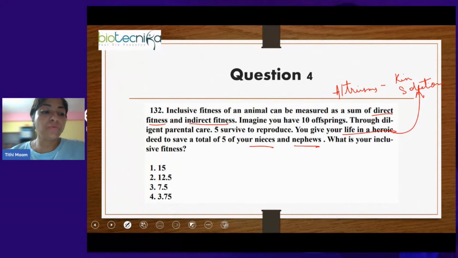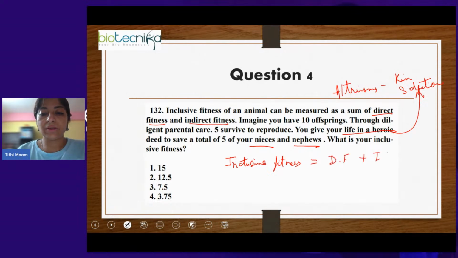So what will be the inclusive fitness? For inclusive fitness, it is given direct fitness and indirect fitness, right? It is already told here that inclusive fitness is equal to direct fitness plus indirect fitness.